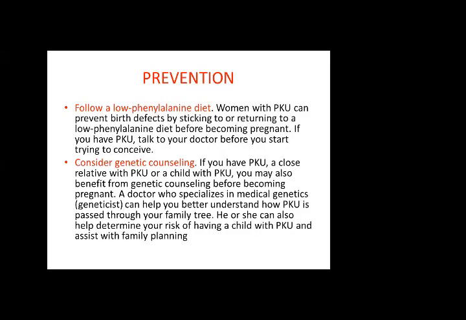Prevention is to follow a low phenylalanine diet. Now you should know what a low phenylalanine diet is. Women with phenylketonuria can prevent birth defects by sticking to or returning to a low phenylalanine diet before becoming pregnant. If you have PKU, talk to your doctor before you start trying to conceive. For a low phenylalanine diet, you can go on Google and search it out.